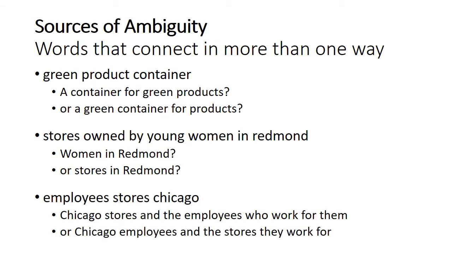In a keyword utterance such as "employees, stores, Chicago," we might have a lot of ambiguity. This could mean the Chicago stores and the employees who work for them, or it could mean the Chicago employees and the stores that they work for.